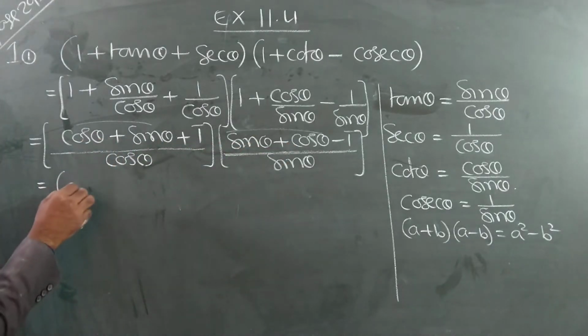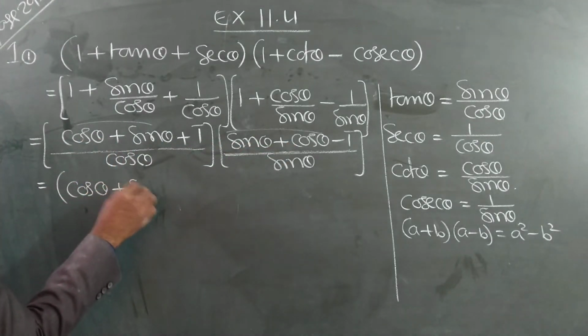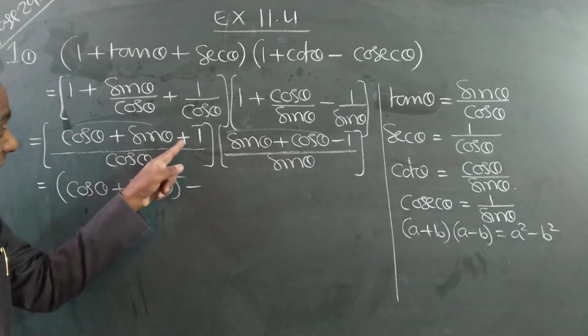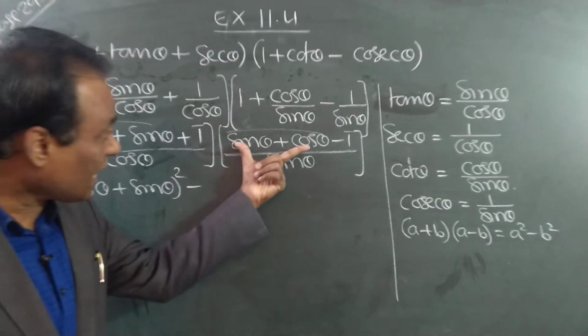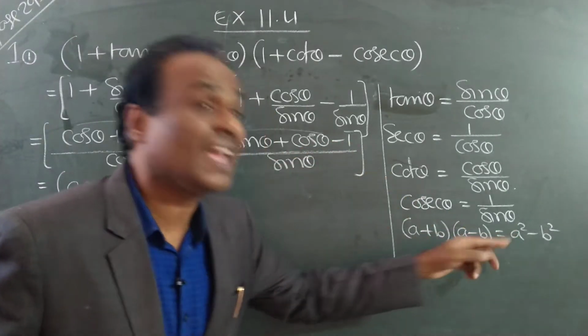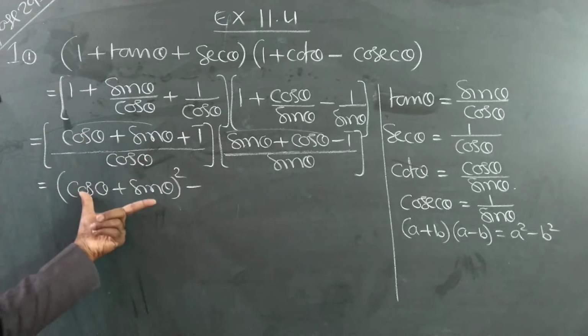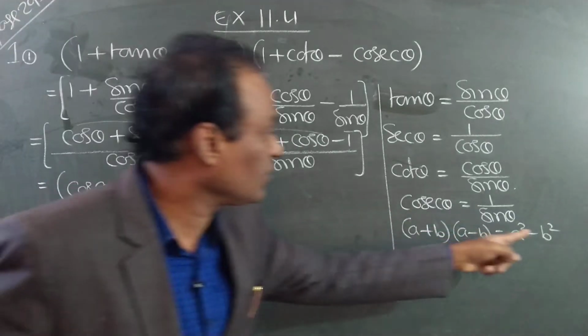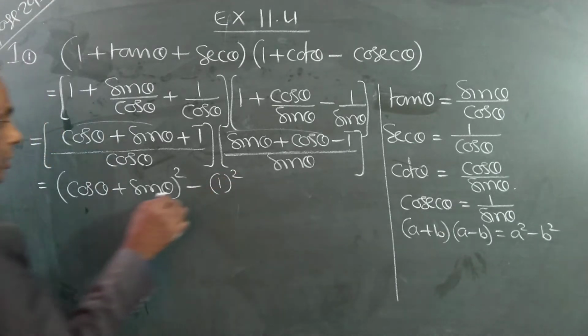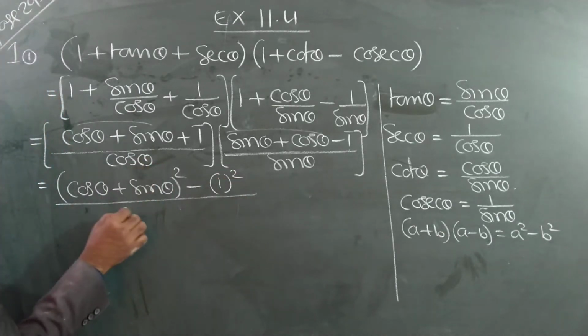So, see here. A square, A plus B, A minus B. B is 1. So what is the answer? A means this total, A square minus B square. What is B? 1. By denominator.